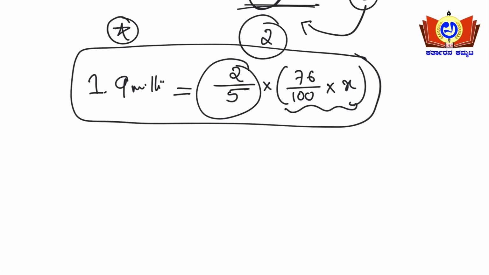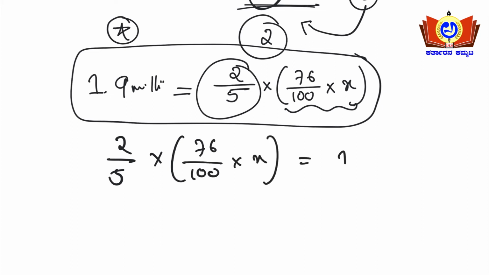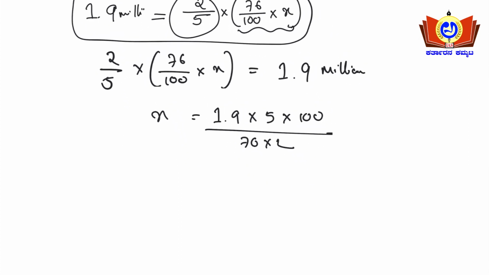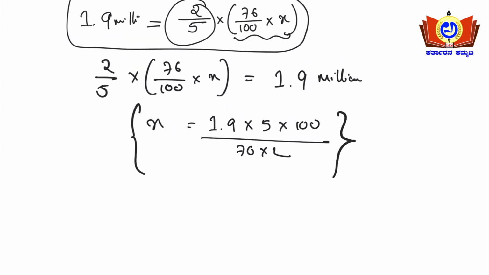okay. So I'll rewrite here, right, 2/5 into 76 by 100 of X, okay, that shall be equal to 1.9 million. So X will be equal to, I'll take all to the right hand side, 1.9 into 5 into 100 whole divided by 76 into 2, okay. See, this equation can be solved in a simple manner, okay. 2 1 times and 2 50 times and 76 is there.